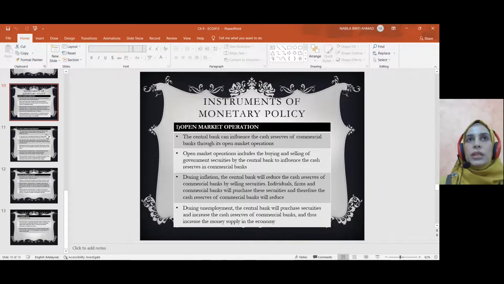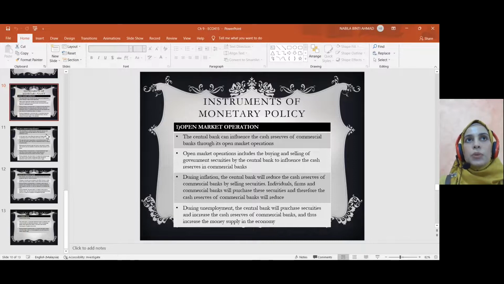So jual beli security, treasury bill, dia macam piece of paper sajalah. Dia bukannya ada apa-apa asset. Jual beli paper treasury bill, securities and so on, macam investment jugalah. So during inflation, nak kurangkan money supply, central bank akan sell this security to the individual, to the firm, to the commercial bank.